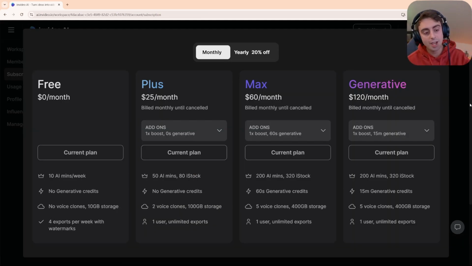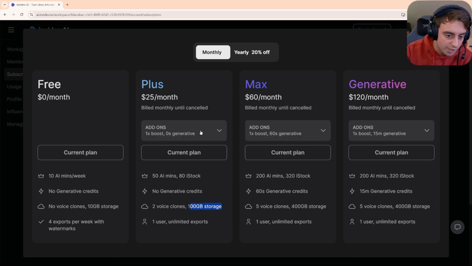Okay, so it's at this point in the video where I do want to go over the plans. They do have a free plan here. You get 10 AI minutes per week, and this relates to InVideo AI, not AI media generation, and you get 4 exports per week with watermarks. I guess the watermarks do make sense for a free plan. Now then, if you want to upgrade to Plus, which is $25 a month, you get a decent amount of AI minutes and iStock minutes, which allows you to use InVideo V2 levels or InVideo V3 with iStock instead of generative media, because it has no generative credits included still at the $25 a month plan. However, you do get unlimited exports at that higher quality level, which is good to see.